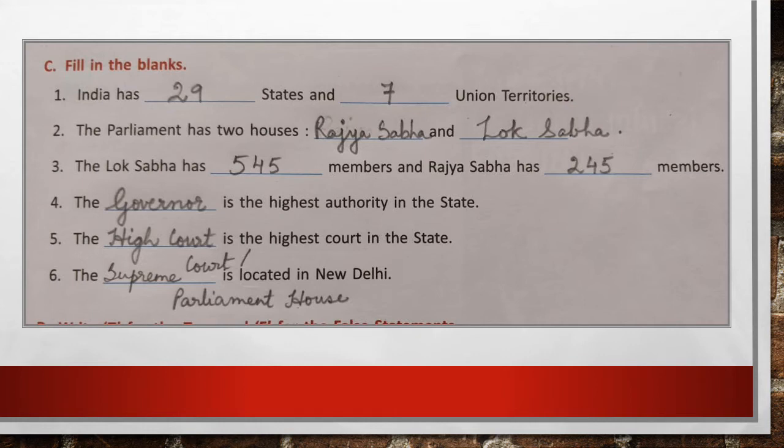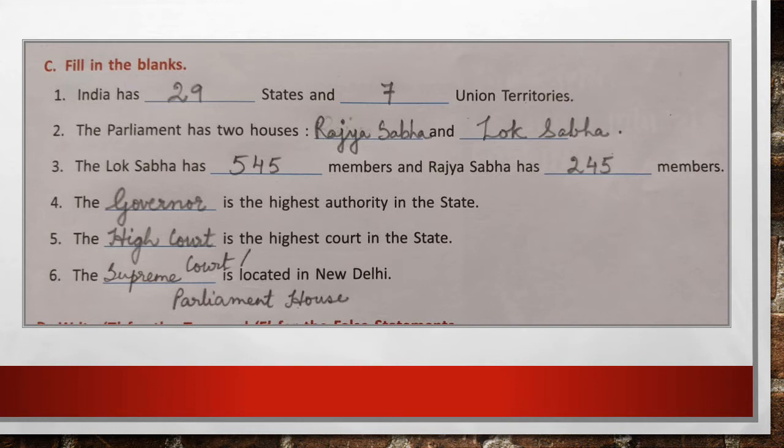Question number 4, the governor is the highest authority in the state. Question number 5, the High Court is the highest court in the state. Question number 6, the Supreme Court, we have 2 options for this, the Supreme Court or Parliament House. Both answers will be correct.